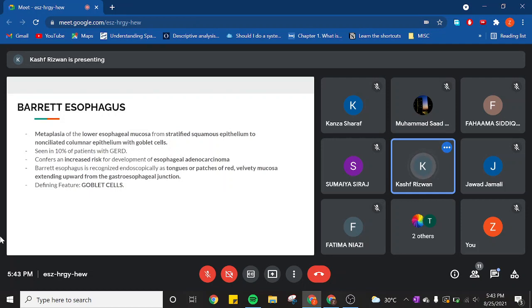Morphologically, there is a picture in Robbins. You guys can see it. It shows as chunks or patches of red velvety mucosa, which is extending upwards from the gastroesophageal junction. And the presence of goblet cells is the biggest diagnostic feature when it comes to Barrett esophagus, because normally they're not present.